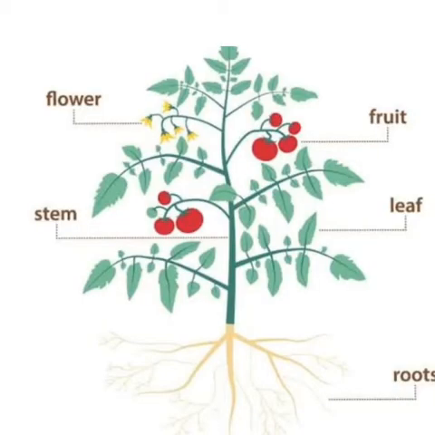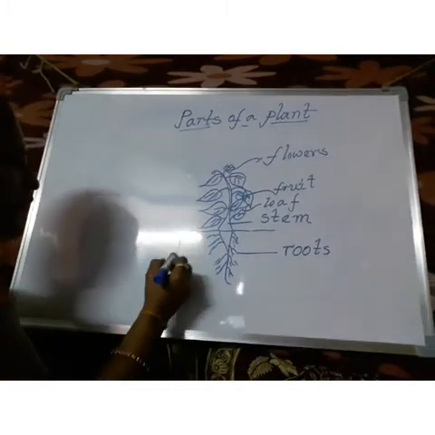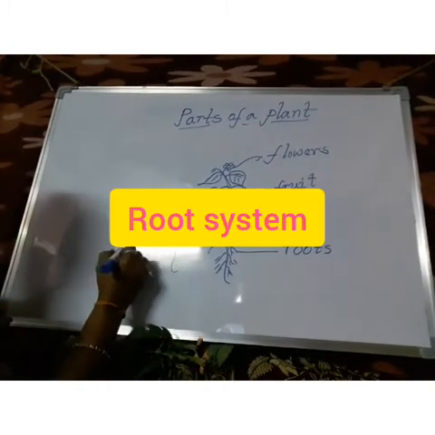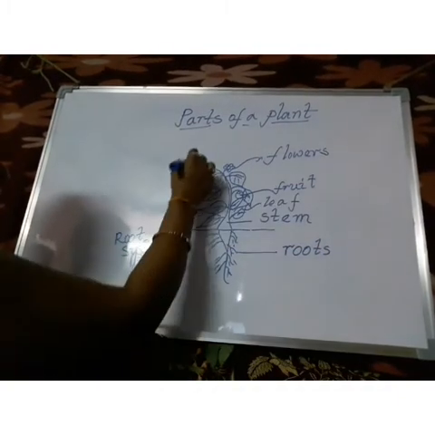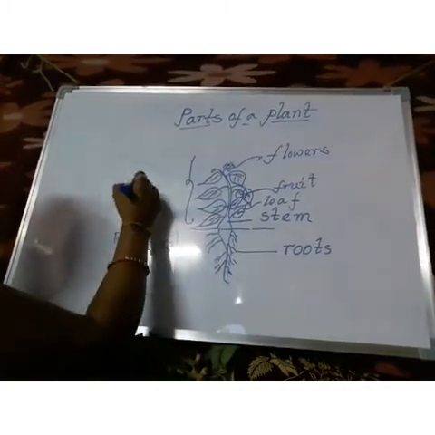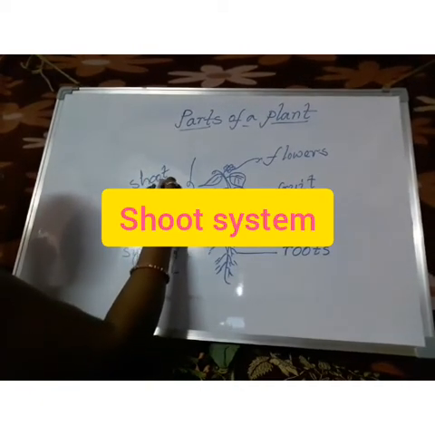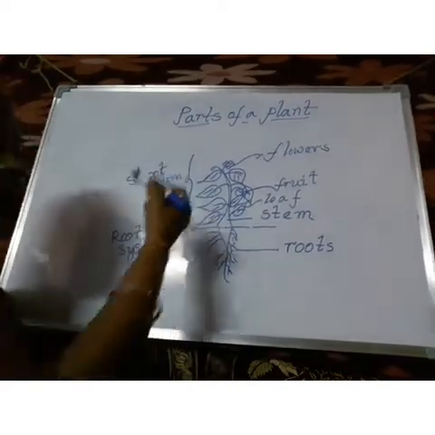And all these parts also perform a function. And the plant is mainly divided into two parts. What is that? This part we call the root system, and this part we call the shoot system. Do you know what is the difference between root system and shoot system?